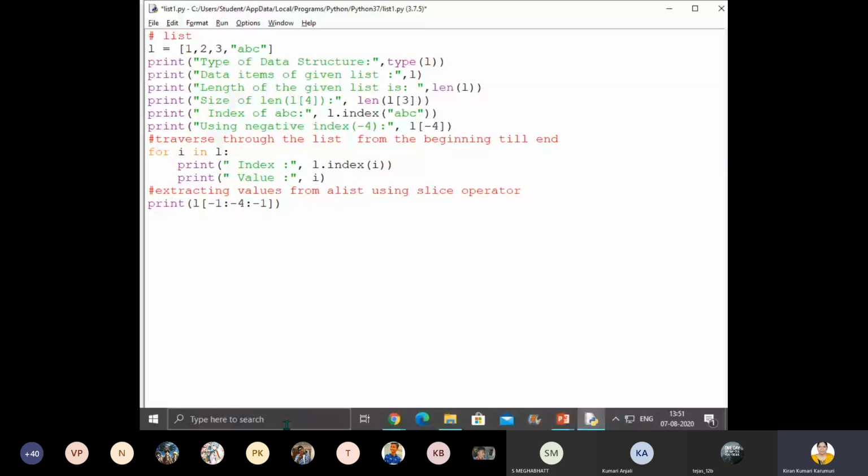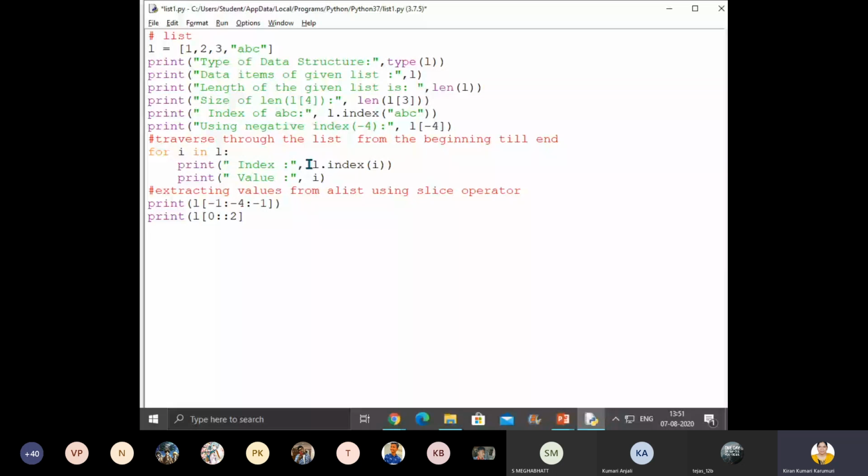increment or decrement. Okay, so suppose if you want to get every alternative value of the list from the 0th index. Okay, alternative value means 2, isn't it? First the 0th value will come. Next, the first value you should skip. Then keep the second value. Got it, children?